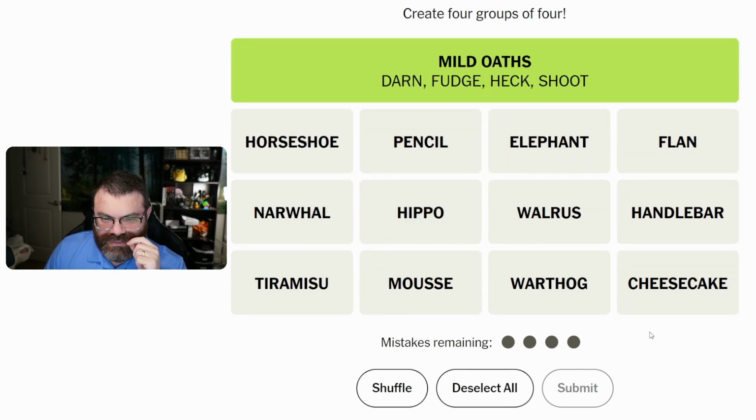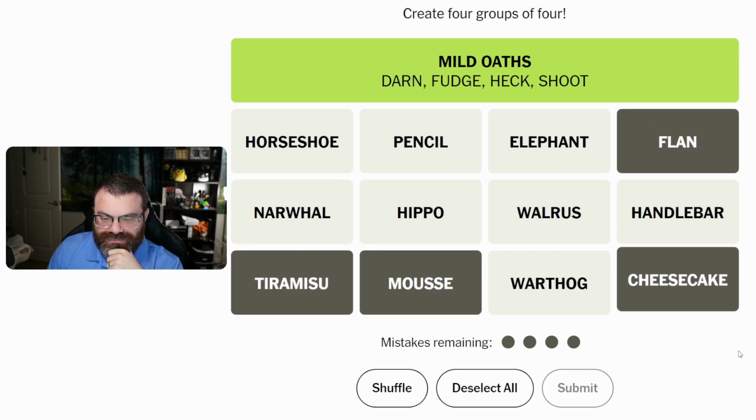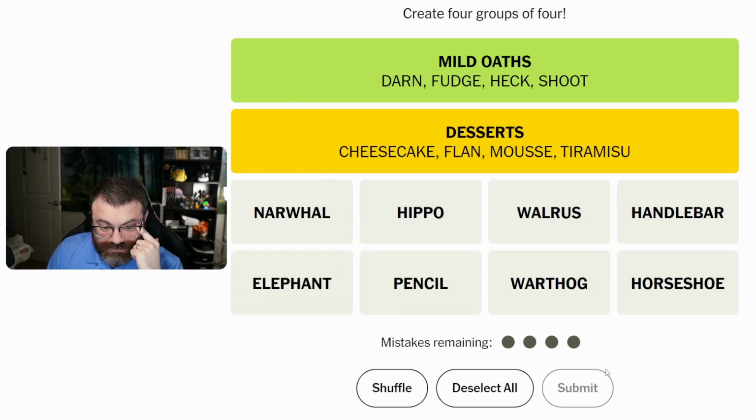That's sneaky. Mild oaths. That's one way to put it. So then we've got cheesecake, mousse, flan, and tiramisu for desserts.